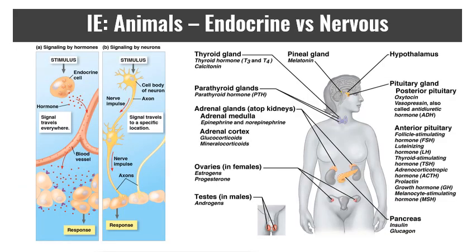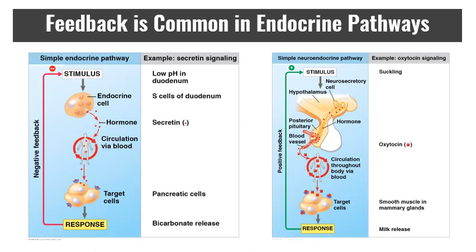The endocrine and the nervous system are the two systems that communicate the most. Obviously, both of these are capable of long-distance signaling. The endocrine does it through the bloodstream, whereas the nervous system uses electrical signals to pass signals throughout the body, and then chemical signals to pass signals across a synapse. But these two systems work together to control and to interact. So these hormones and these neurotransmitters may reach all throughout the body, but only specific target cells have the receptors that enable a response. Feedback is just extremely common within these systems.